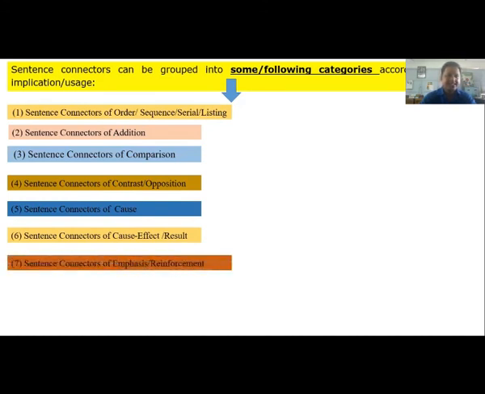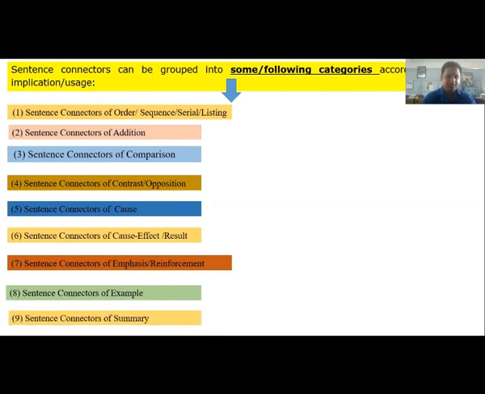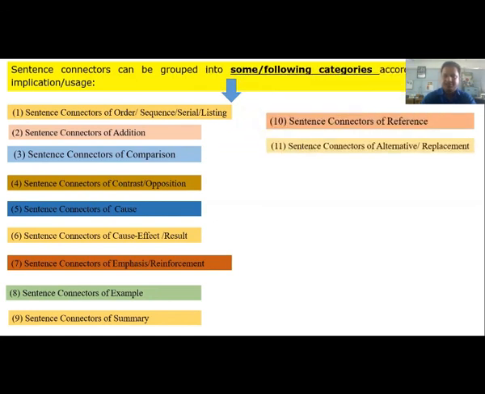Next one, sentence connectors of emphasis or reinforcement. Then sentence connectors of example. Number 9, sentence connectors of summary. Then sentence connectors of reformulation. Then sentence connectors of alternative. 12, sentence connectors of condition.